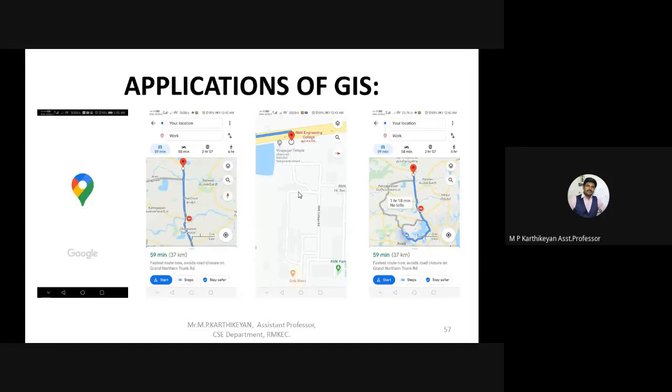Now students, be ready to type your answers. I want to ask you one question. Does anybody know any other application for navigation other than Google Maps? Please type your answers in the chat box. I want to know if you know any other navigation software other than Google Maps. Google Earth, okay, good. Apple Maps, okay, good. No, sir, okay, very good. Any other answer? Google Earth, Apple Maps.